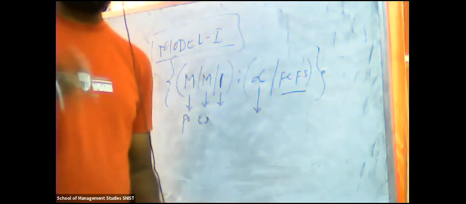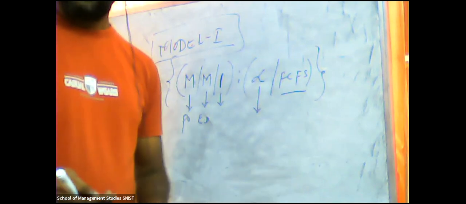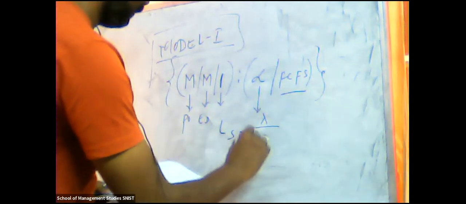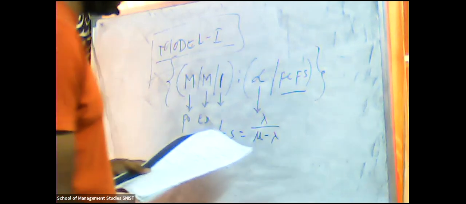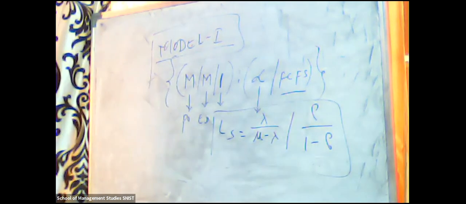So first one, LS. Those who have the material, please check that material. Expected number of customers in the system, that is represented with LS, right? So LS equals lambda divided by mu minus lambda. It can also be rewritten as rho divided by 1 minus rho. I have already mentioned this, so you should learn it. If you know it, then you simply apply it.